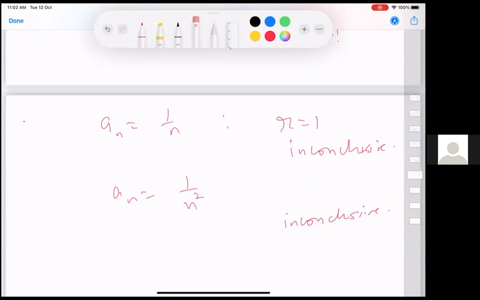Both r is 1, but one is convergent, one is divergent. Okay.